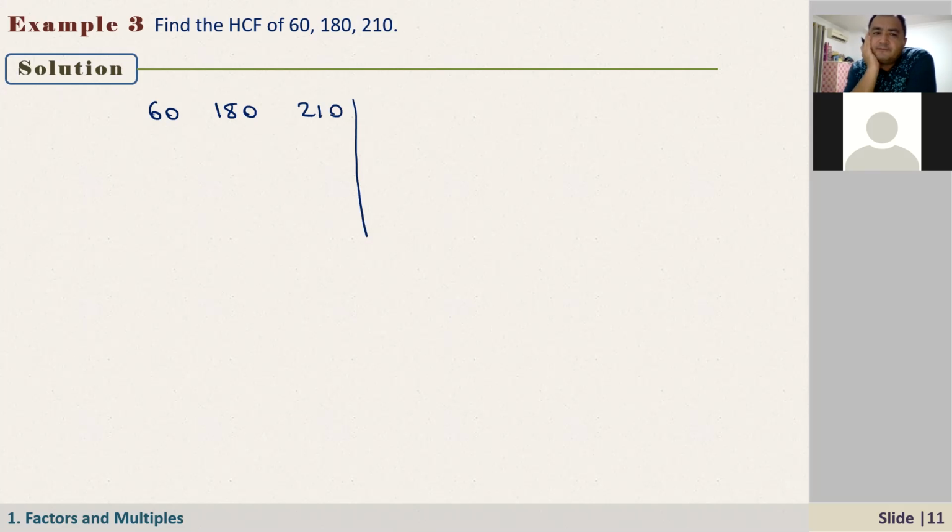A bit bigger. As you see here, all numbers end with 0, right? How about 10? Yes, 10. Because it's easy to see that all numbers are divisible by 10. Let me divide by 10 and put a star here. So here we have 6, here we have 18, here we have 21. And do these numbers have a common factor?